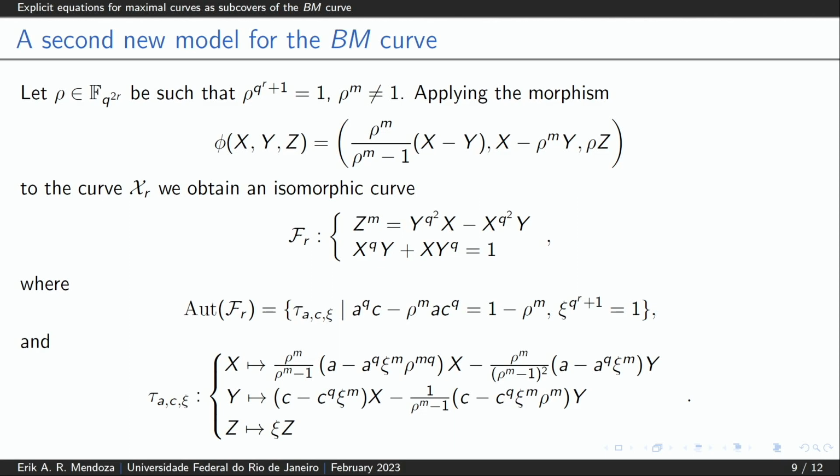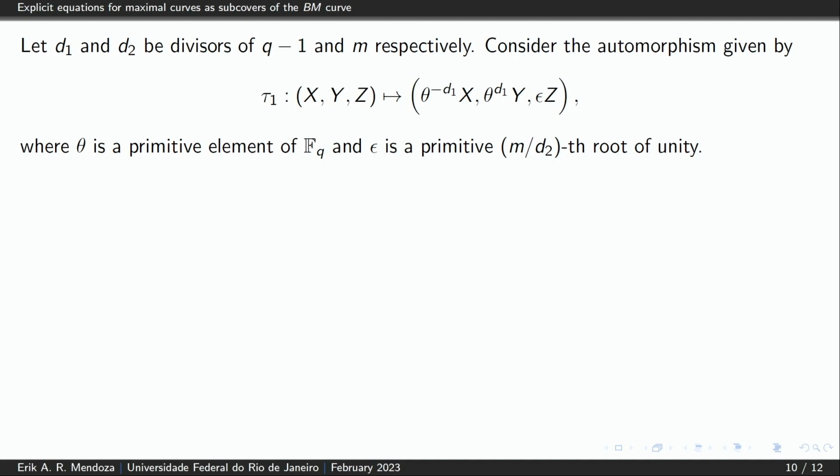But from the symmetry of the functions x and y in this equation, we can identify some automorphisms and consider the subgroup generated by them to construct new families of quotient curves. For example, for D1 a divisor of q minus 1, and D2 a divisor of m, we consider the following automorphisms.